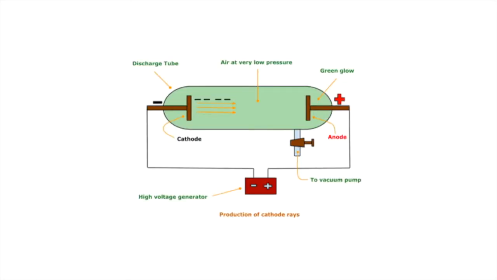Cathode rays could be reflected or bent by magnetic or electric fields. It indicates that cathode rays consist of charged particles. He then detected that the particles were coming out from the negatively charged electrode, called the cathode, to the positively charged one, the anode.